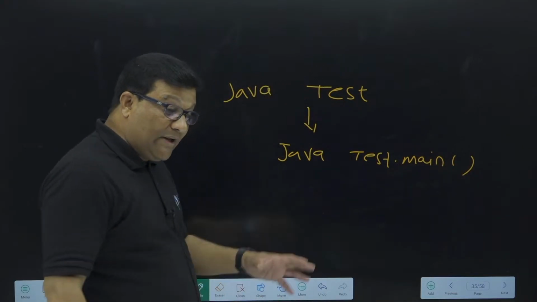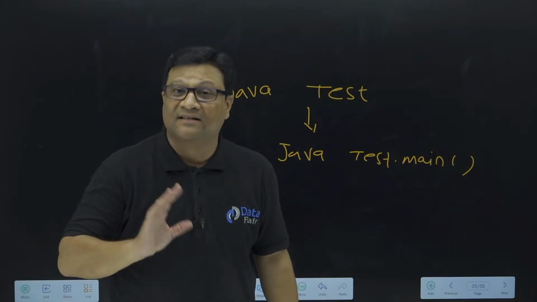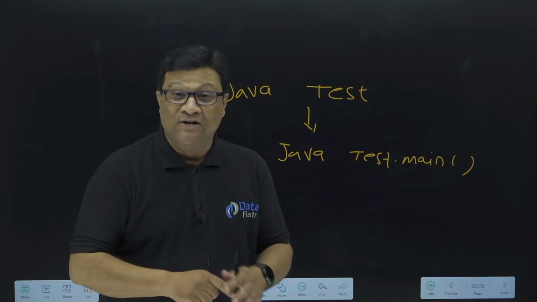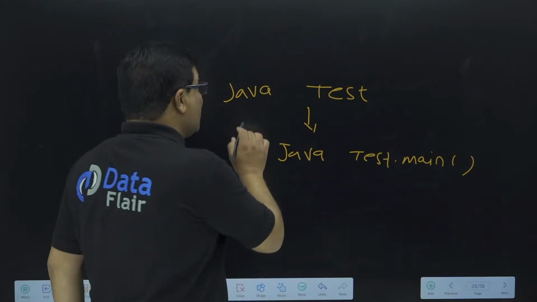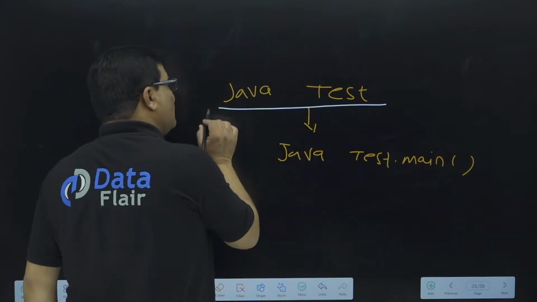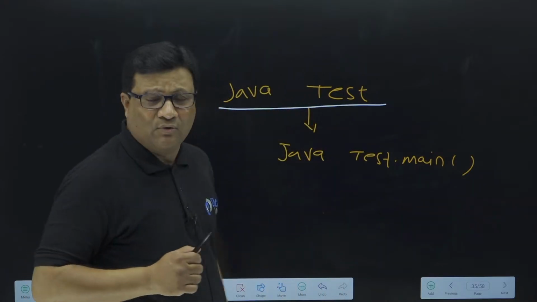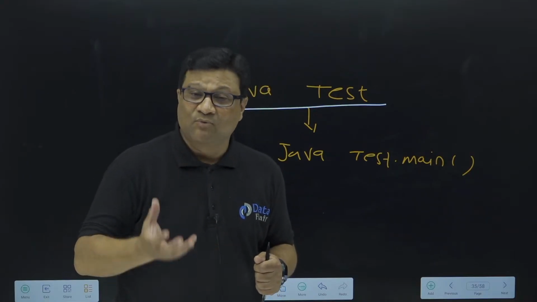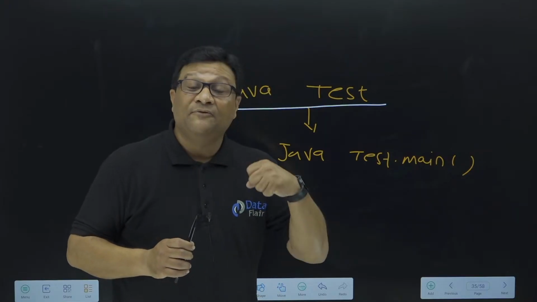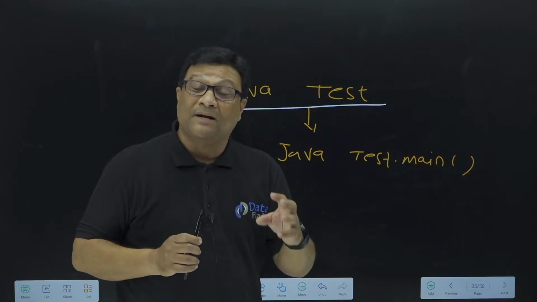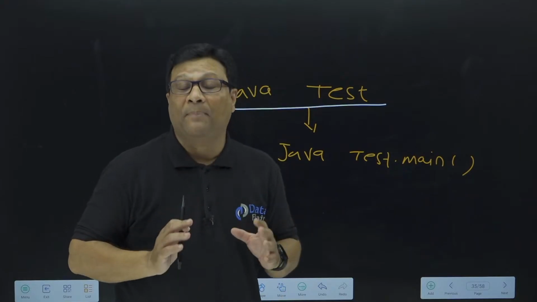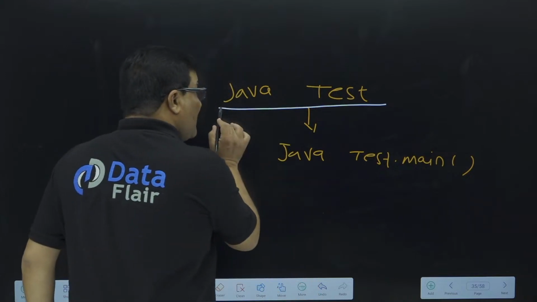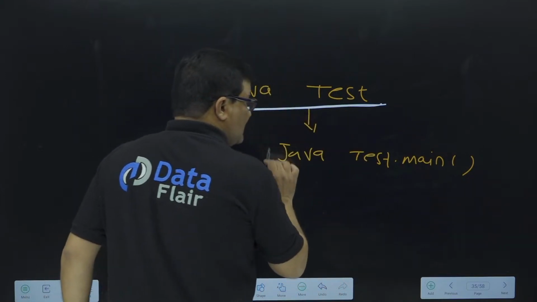If you are following the sequence, then you are able to understand this technology. If you have not attended the previous session, it won't be possible for you to understand this one. So follow the sequence throughout this series. Java Test is the command used to run the Java program. Last time I told you that main is called by JVM in Java, not by the compiler. Suppose your class doesn't have a main method, your program compiles successfully. There is no problem with compilation because main is called by JVM, not by the compiler. So once we write java Test, the meaning is Test.main.